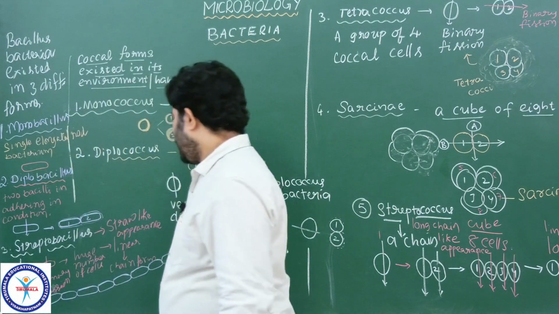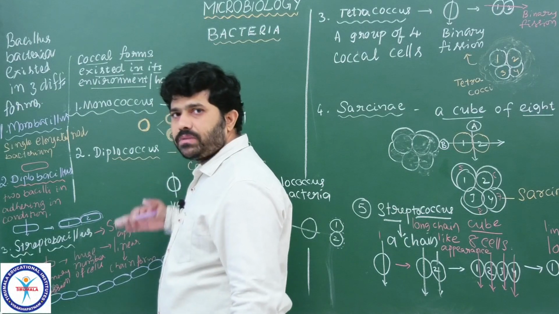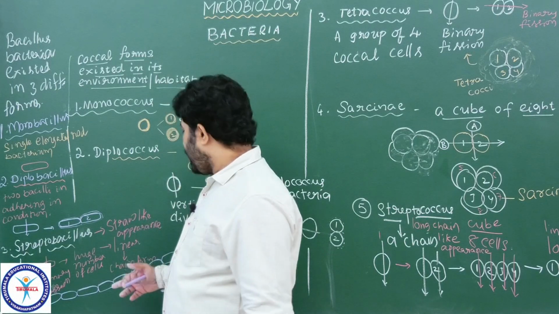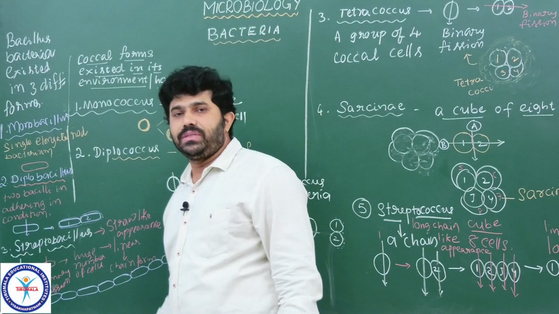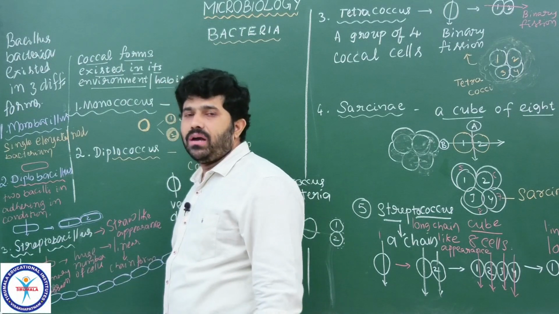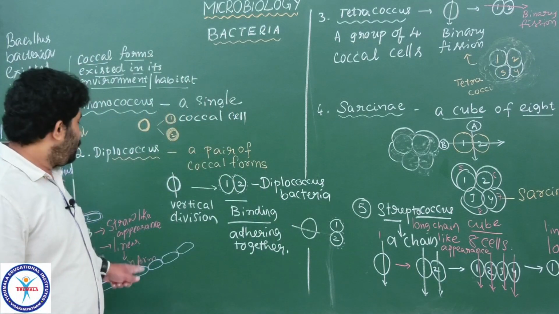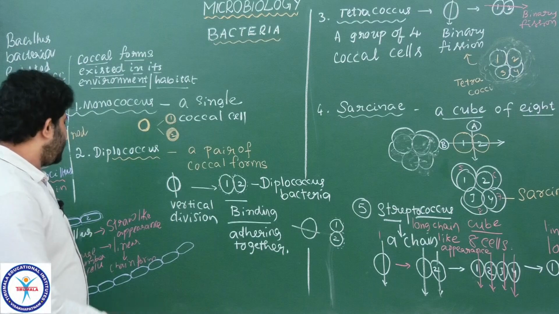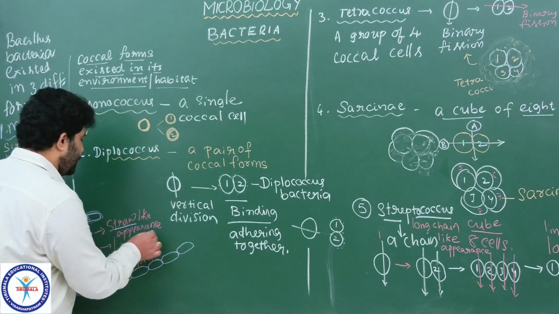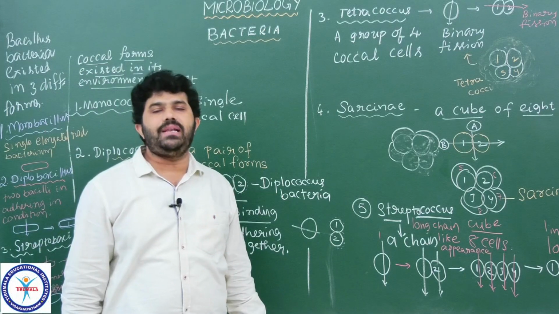So like that, long elongated rod-like bacilli adhere to one another to make a long chain, which appears straw-like. Those are called Streptobacilli or Streptobacillus bacteria.